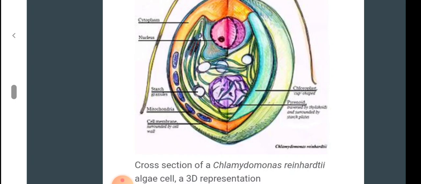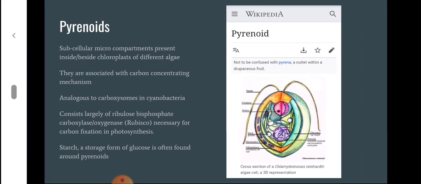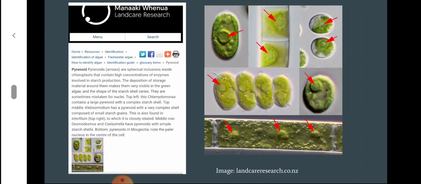In all the diagrams given here, whatever is marked in red is pyrenoid.